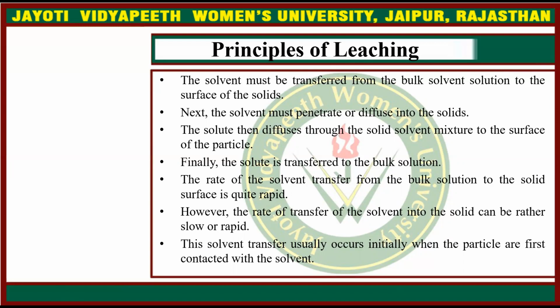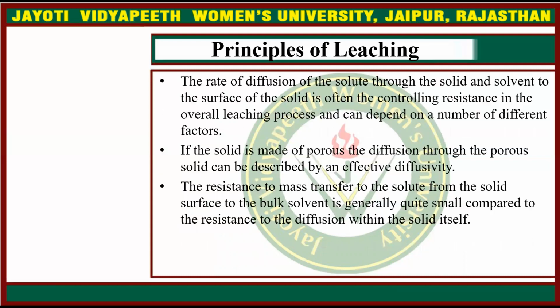The rate of the solvent transfer from the bulk solution to the solid surface is quite rapid. However, the rate of transfer of the solvent into the solid can be rather slow or rapid. This solvent transfer usually occurs initially when the particles are first contacted with the solvent. The rate of diffusion of the solute through the solid and solvent to the surface of the solid is often the controlling resistance in the overall leaching process and can depend on a number of different factors.